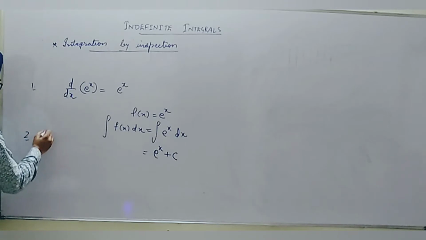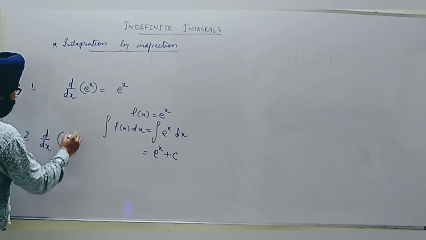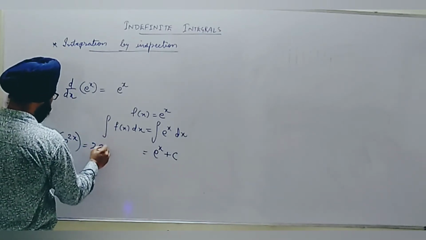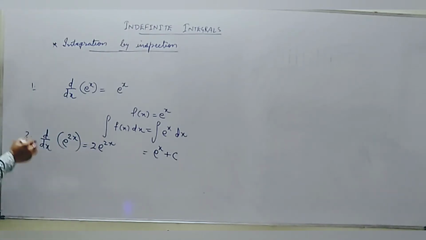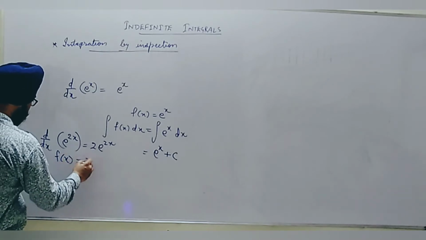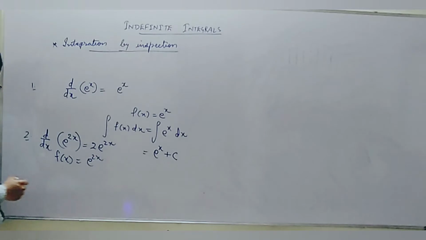Now second, if I do d by dx of e raised to the power 2x, then by chain rule we find that 2e^(2x) is the differentiation. And once again, if I consider the new function f(x) to be integrated is only e^(2x), now see what is the change.